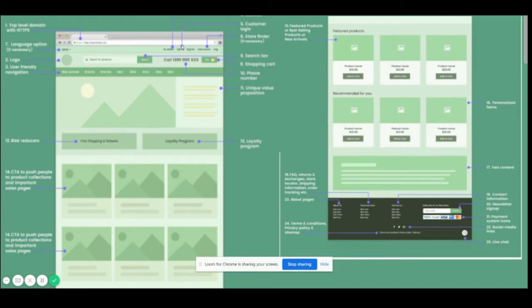So this is the home page, part one, and if you scroll down, this is what is being shown. So this is the first half of the home page, and this is the second half of the home page, and this is the kind of view that is typically there. These are the kind of features which, as I said, a lot of these come with the software, and some of these will need to be customized.